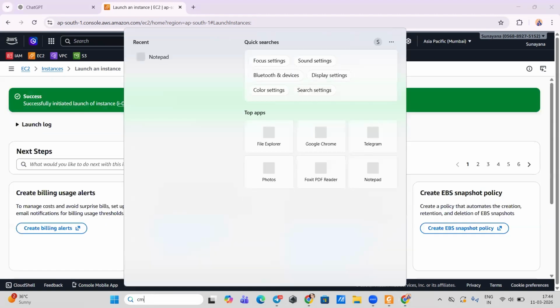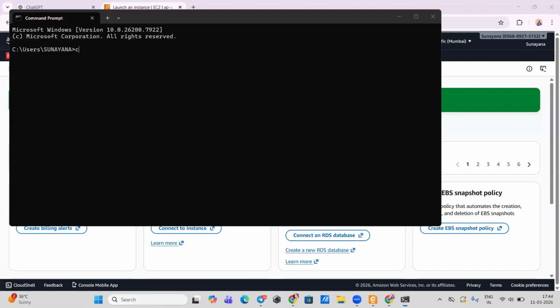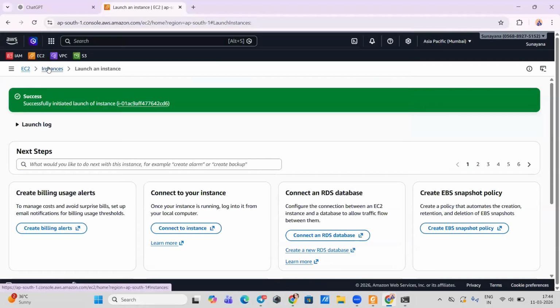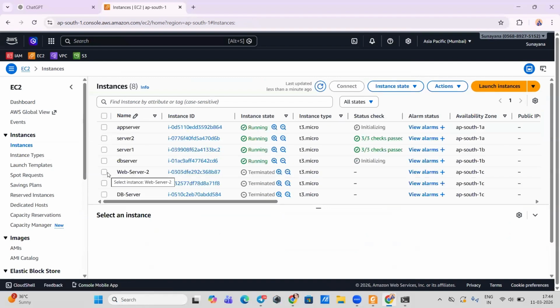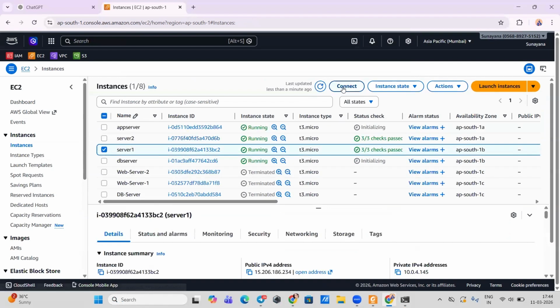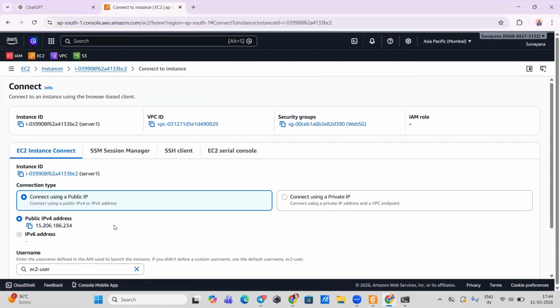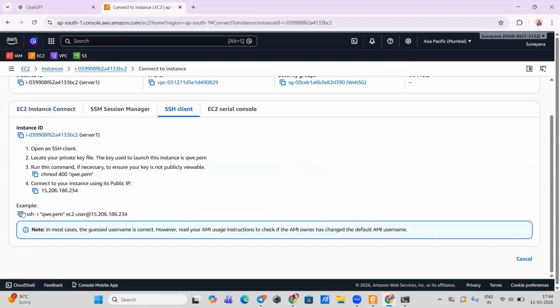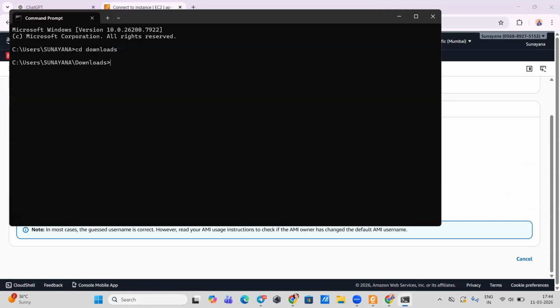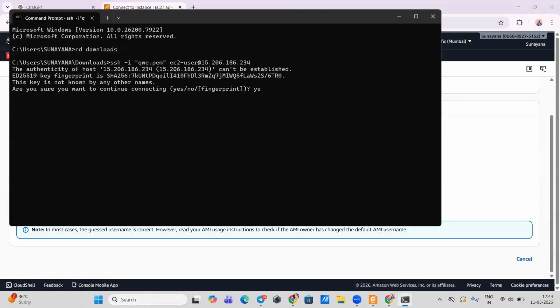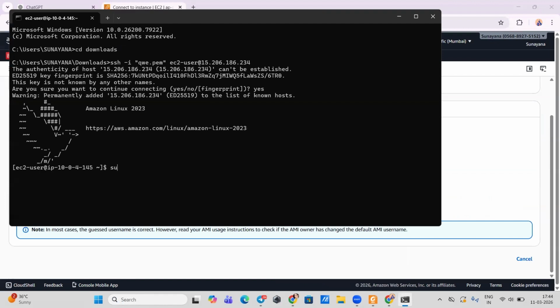Now we'll go to CMD. CD downloads. And we are going to connect the first instance because we have a couple of commands which we have to run. Connect server 1 SSH client. Copy this SSH command. Paste it here. Okay. Sudo yum update -y.